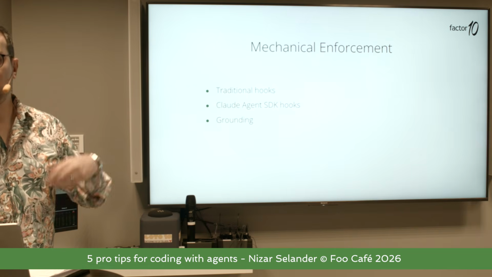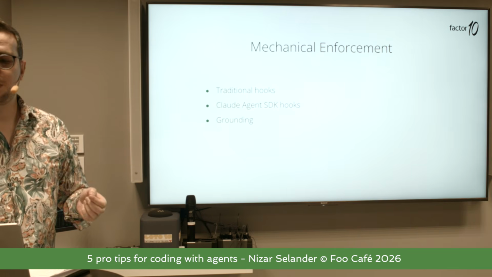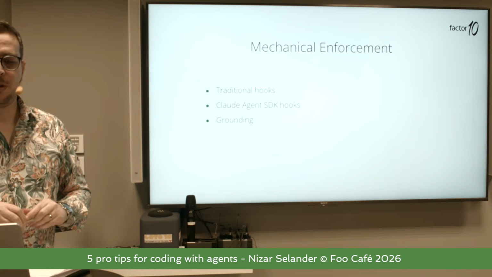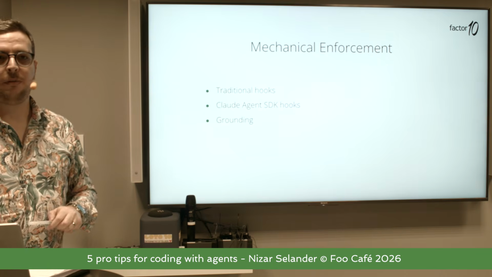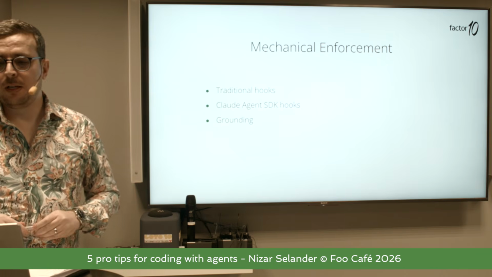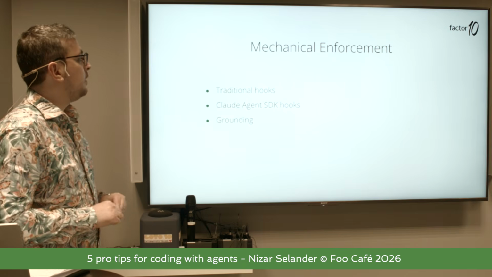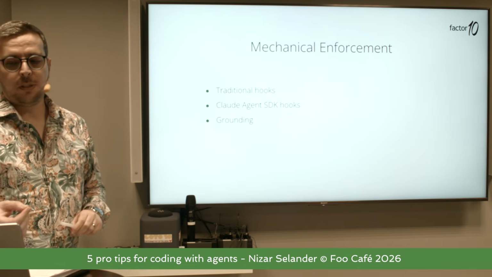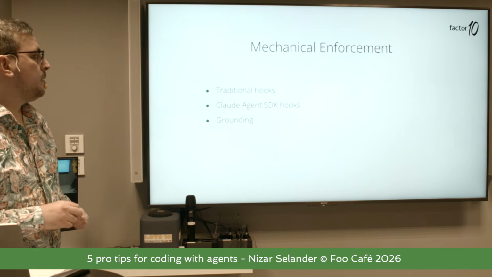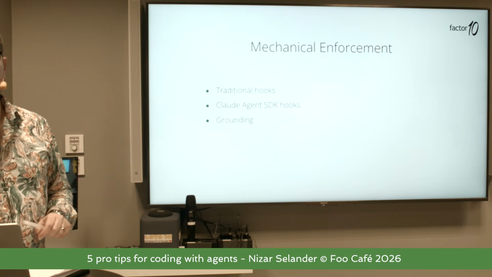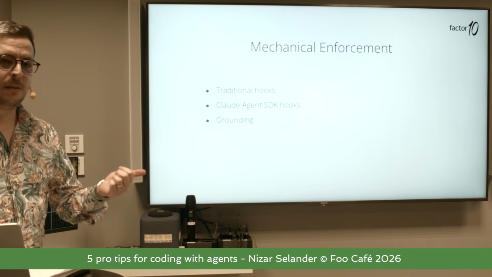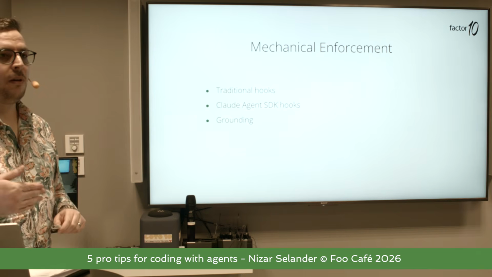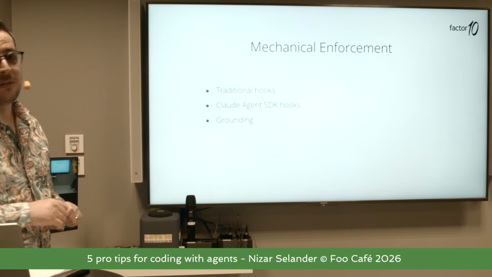We also have Claude hooks. They have their own hooks, and those are operations that listen to what the agent wants to do, for example, when it tries to edit a file. And this is what we use to validate test-driven development. We see what the agent is trying to modify, what it is trying to add, has it run the tests, are the tests relevant, is it trying to add more than one test at a time, things like that. That's how we make sure that it follows test-driven development.